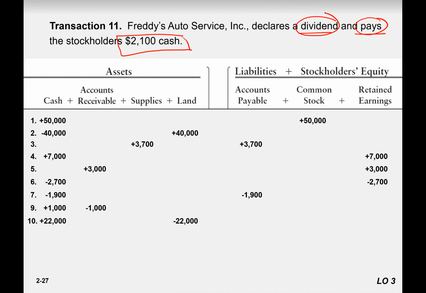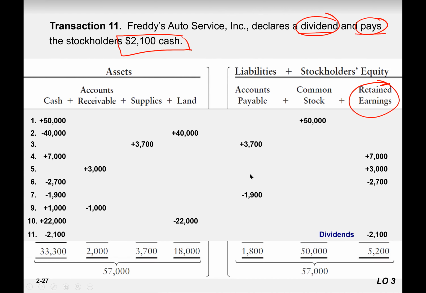Well done. Does it increase or decrease? When more dividend is paid, retained earning decreases. A dividend is a negative thing. Well done. So retained earning is going to be decreased.